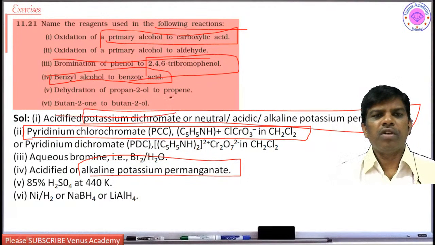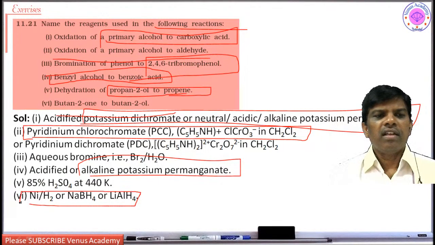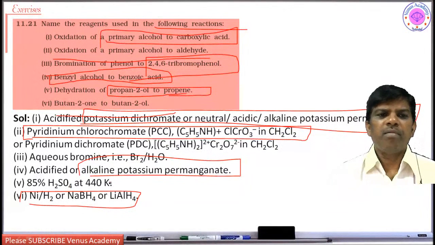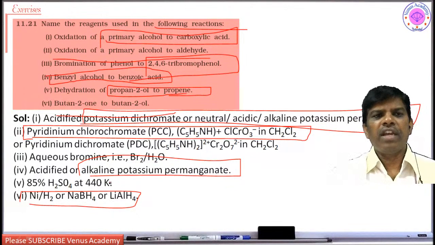Dehydration of propan-2-ol to propene. So 85% sulfuric acid or H3PO4 also is enough. And butan-2-one to butan-2-ol: Raney nickel hydrogenation, or for ketone to alcohol you can use sodium borohydride or lithium aluminum hydride, reduction of ketones.